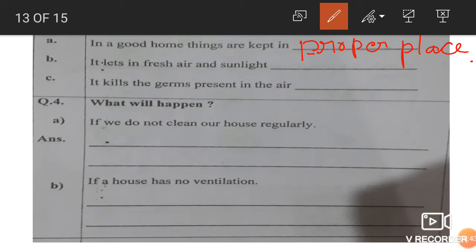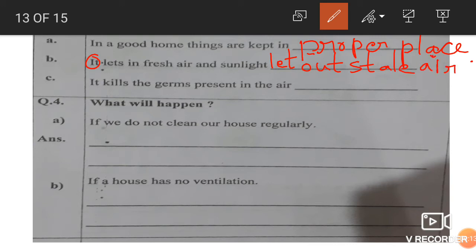Next, it lets in the fresh air and sunlight. Who lets in the fresh air and sunlight? We are talking about the windows and ventilators. It means windows and ventilators let in fresh air and sunlight. And what do they do? The fresh air and sunlight enter and then let out the stale air, that is impure air.